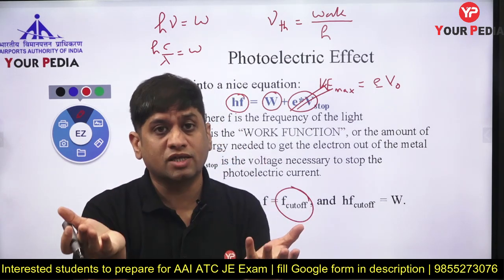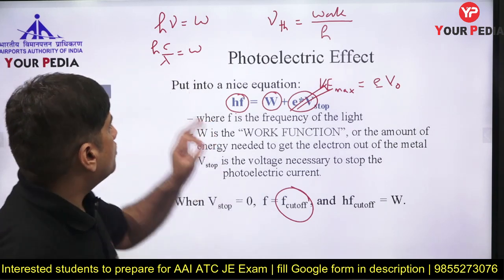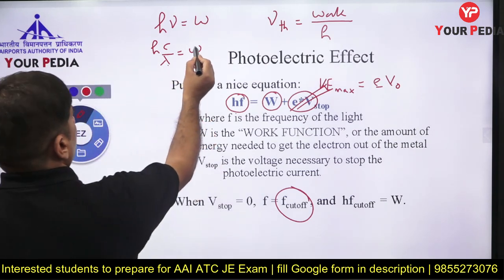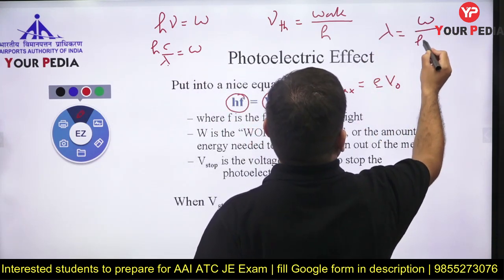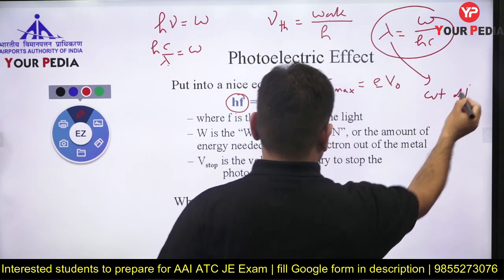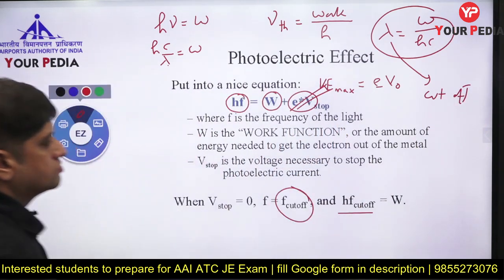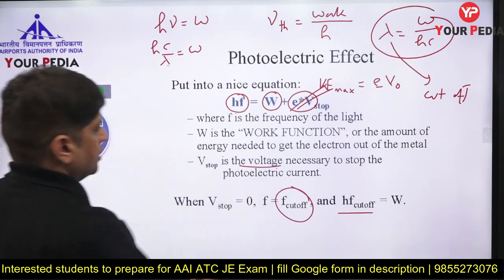And if the frequency is more than that, the ejected electron will have kinetic energy also. So the wavelength corresponding to the work function, this wavelength, equal to work function over hc, is called the cutoff wavelength. Cutoff. This one. Cutoff. From here, numericals come in two places.